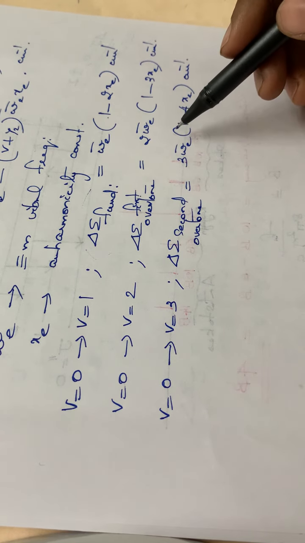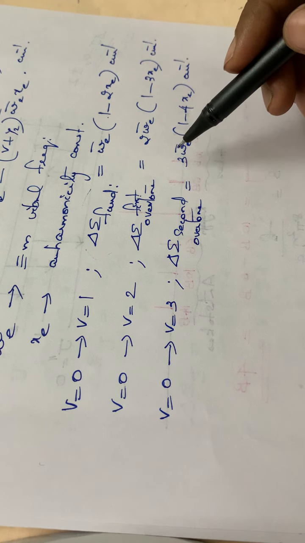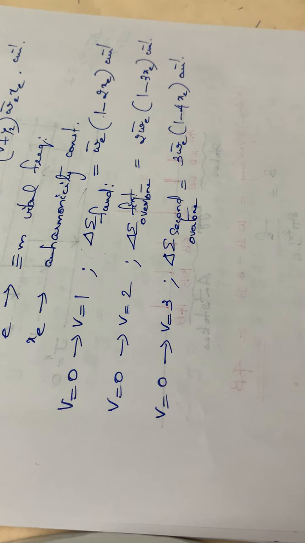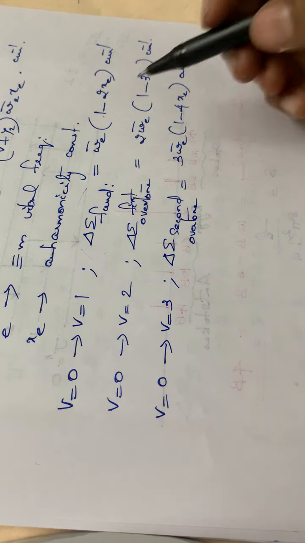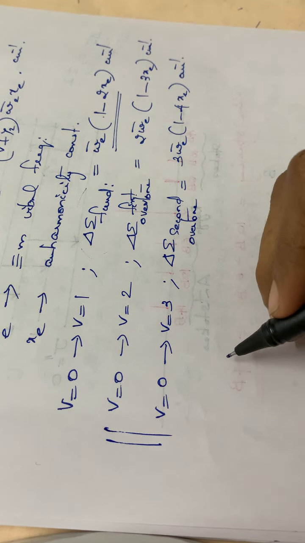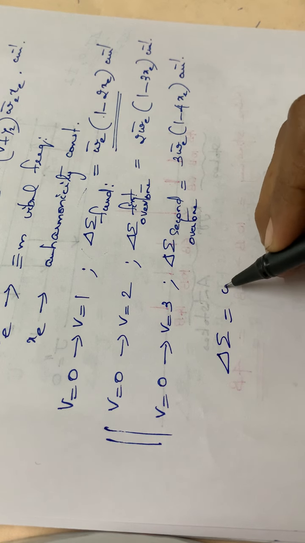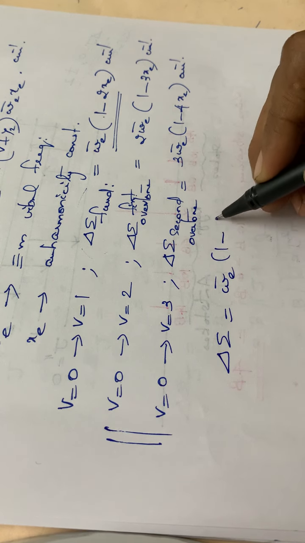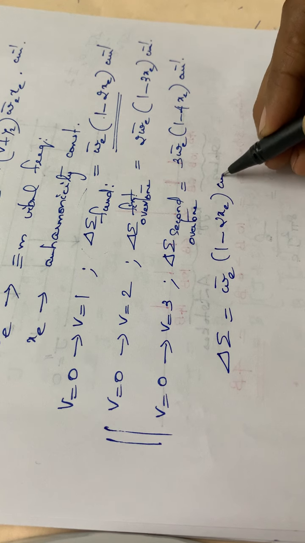That means these two transitions we can neglect. So the energy will be equal to omega bar E into 1 minus 2 Xc centimeter inverse.